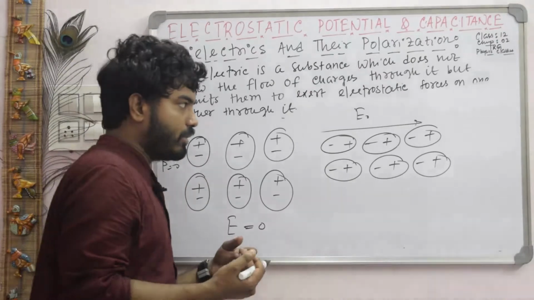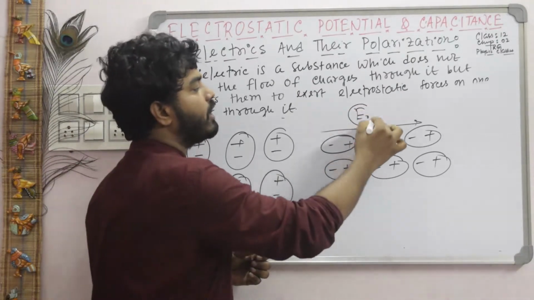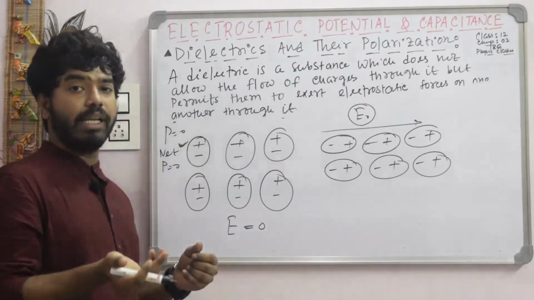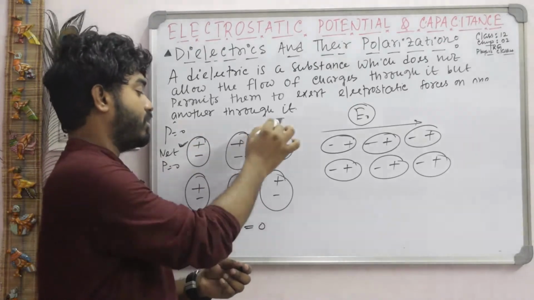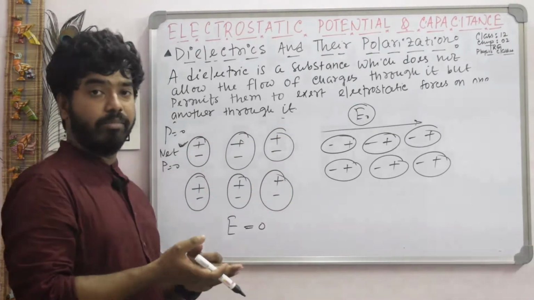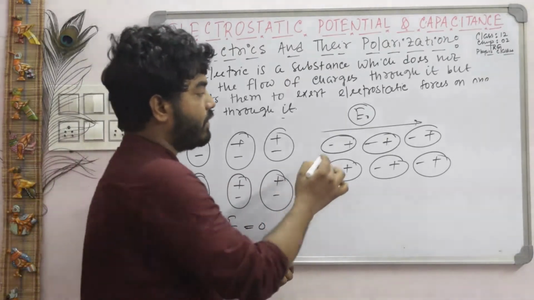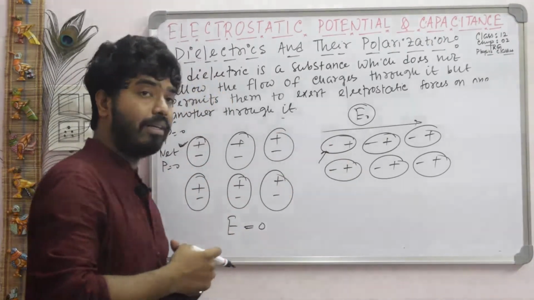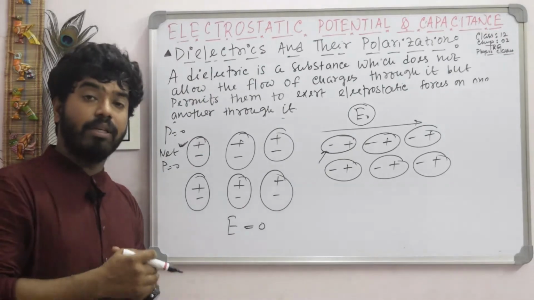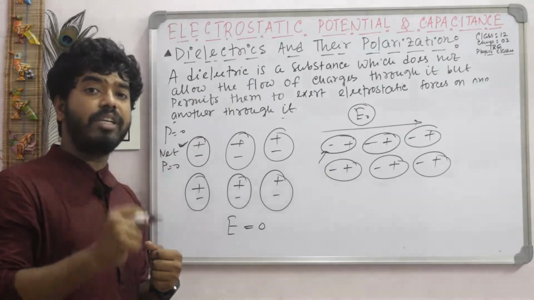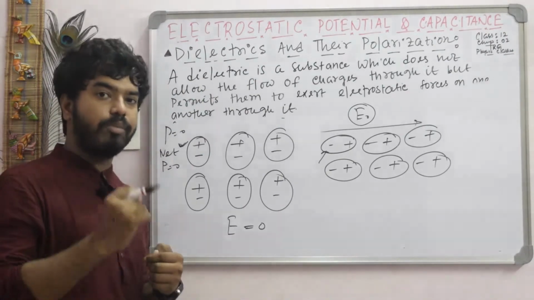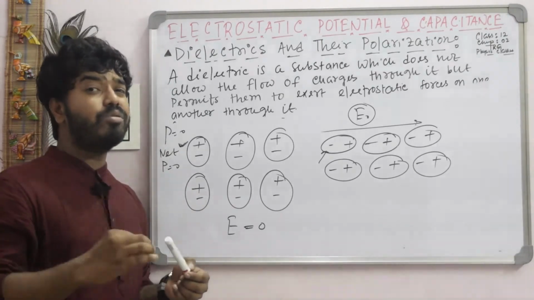But with the application of an external electric field, these dipoles, these molecules, align themselves along the direction of the electric field. So you can say these atoms or molecules have a dipole moment. This dipole is known as an induced dipole.